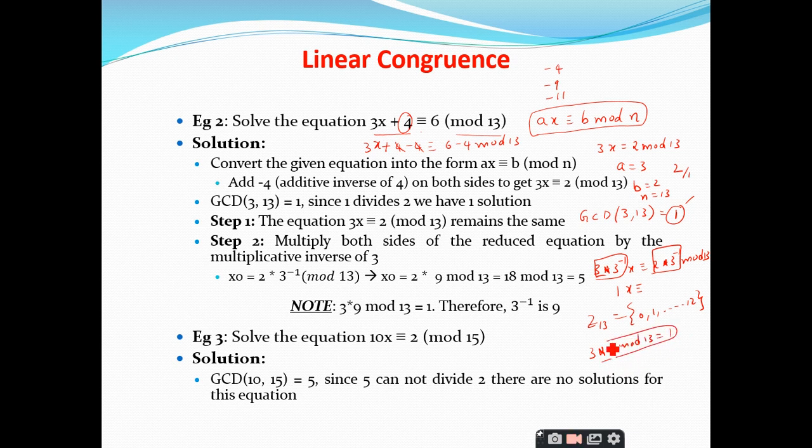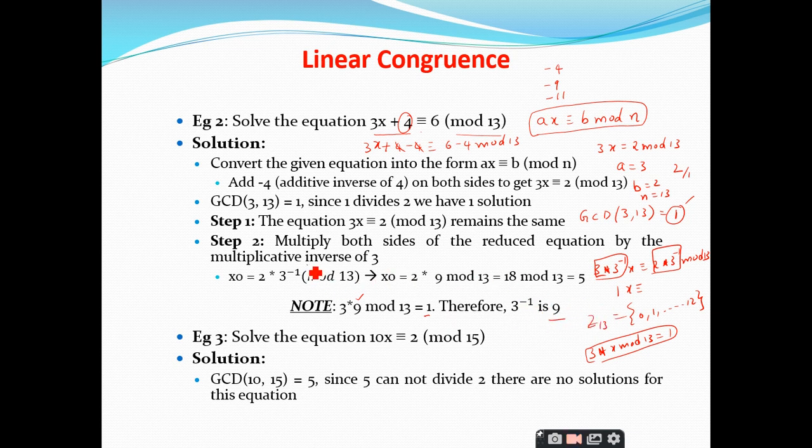So if I take 9, 3 nines are how much? 27, sir. 27 mod 13 is equal to 1, sir. Therefore, the inverse of 3 is 9.